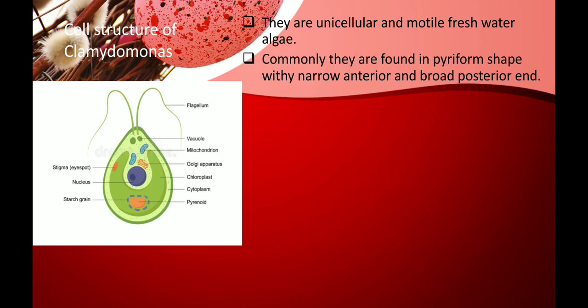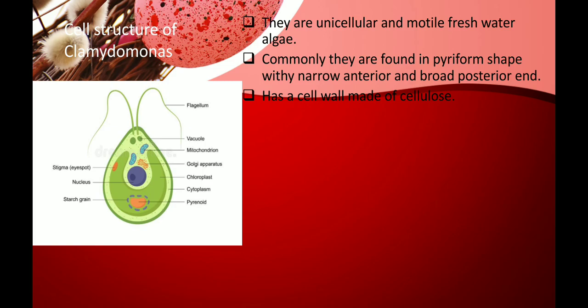They are commonly pyriform in shape. What is this pyriform shape? The picture clearly shows it. In the anterior portion, that is the forward portion, it is narrow, but the posterior, the backward portion, is broad. Such a shape is called pyriform shape. The one with the broad posterior end and a narrow anterior end.